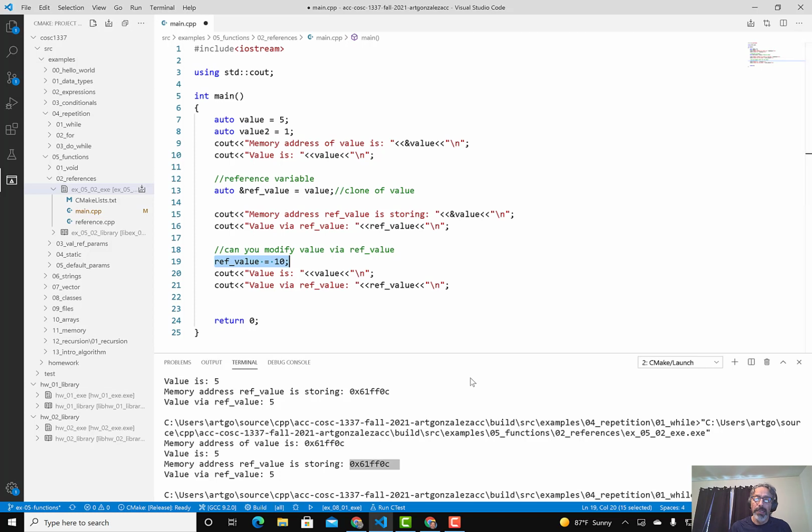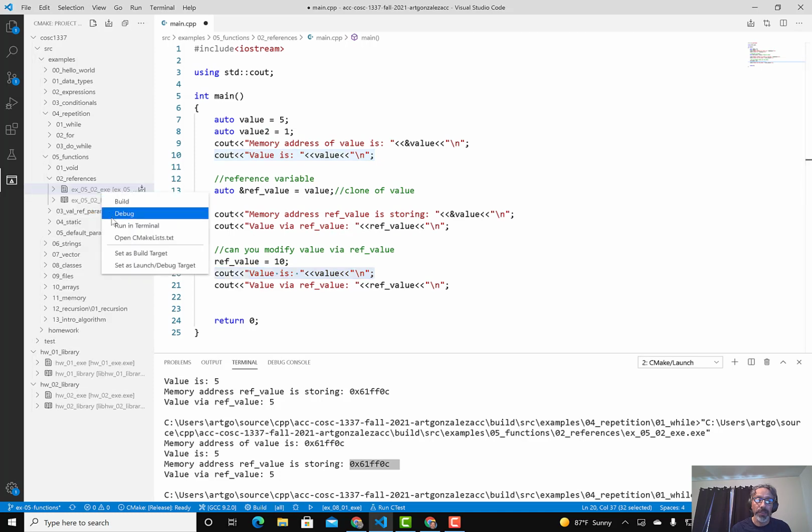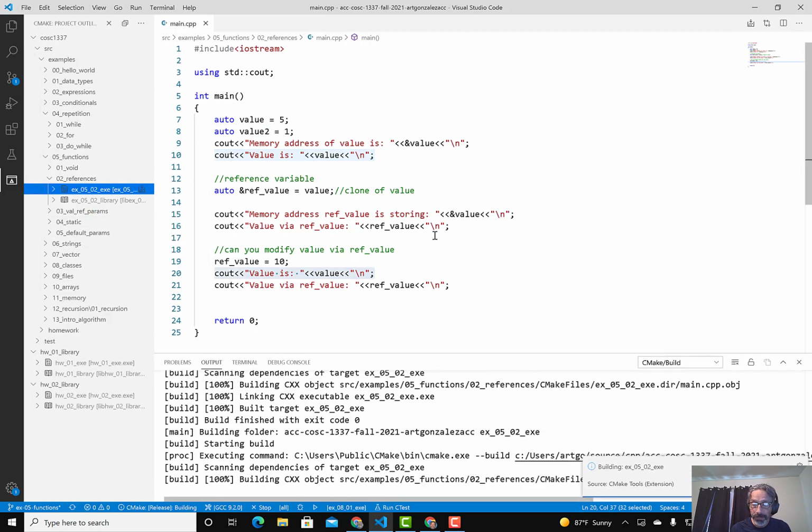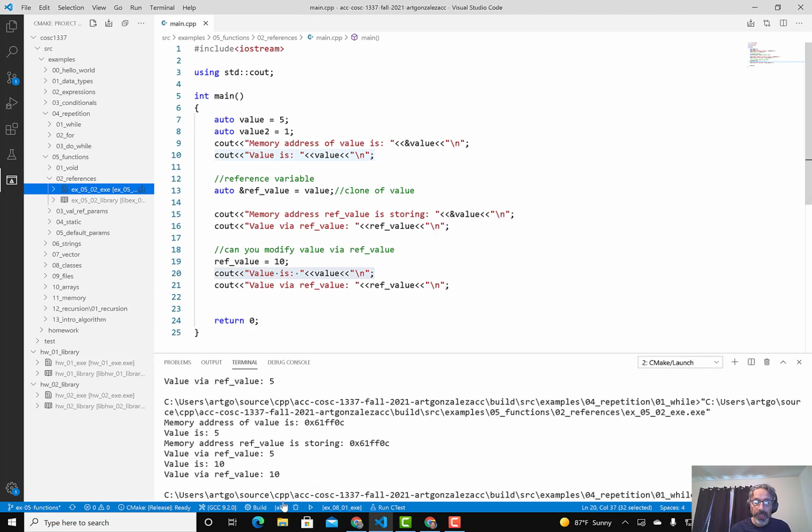And then we will use ref underscore value equals 10, and the question will ask you, what is the value of value? So if it is a clone, then we should be able to modify value, so the answer should be 10. And we will go ahead and run this program. And notice that the value is 10. Okay, so if you understand this piece, then you should not have any issues with this type of questions.